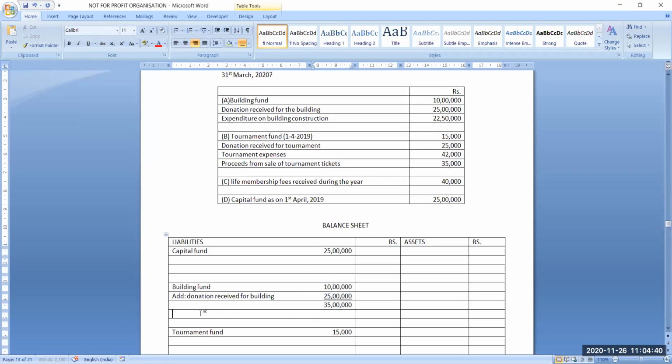And we have constructed a building. Expenditure on the building is 22,50,000. So it will be transferred to the capital fund now. Less transfer to capital fund, 22,50,000.